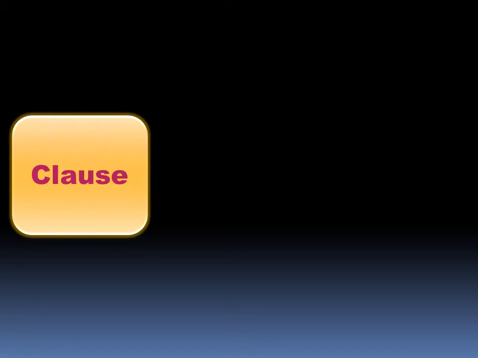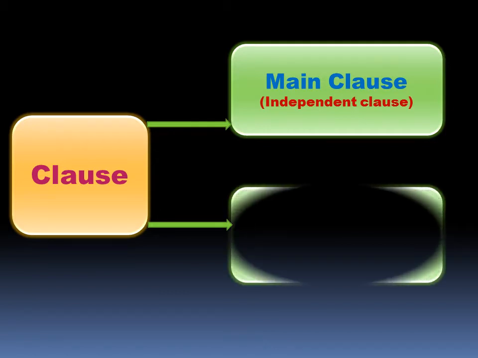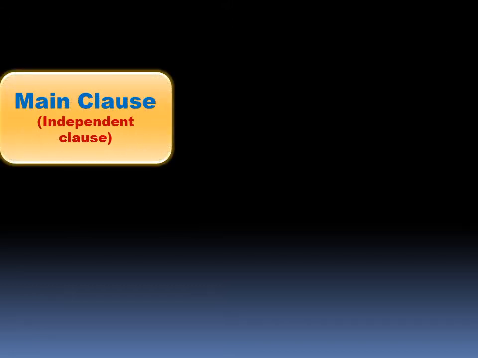Clauses have two major types. The first one is main clause. You otherwise call it as independent clause. And the next one is subordinate clause. We also call it as dependent clause. Now let's understand what a main clause is.